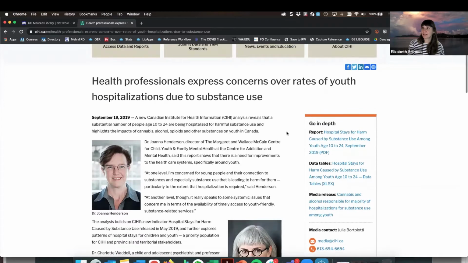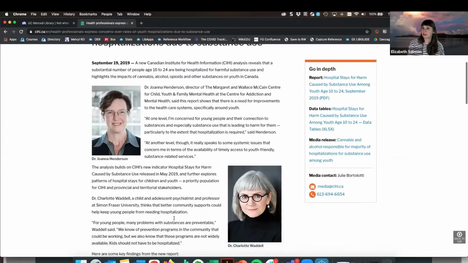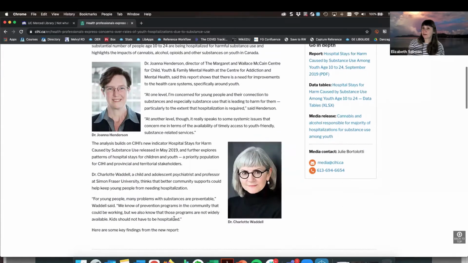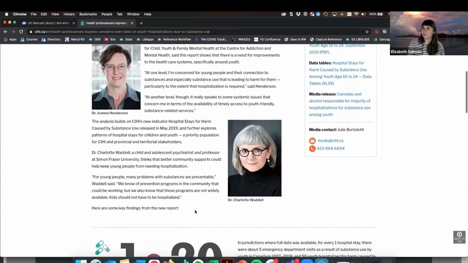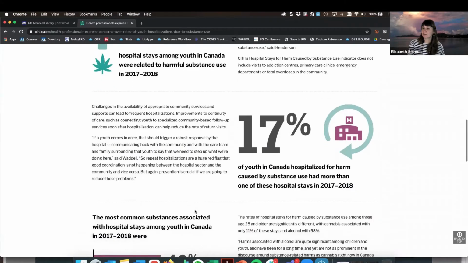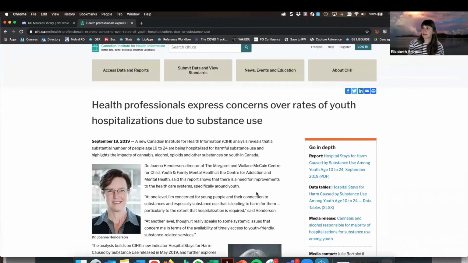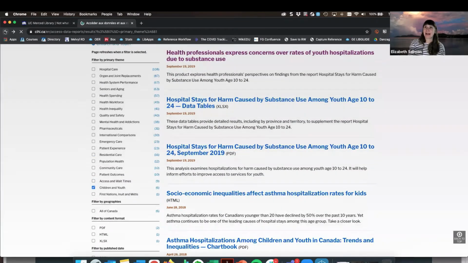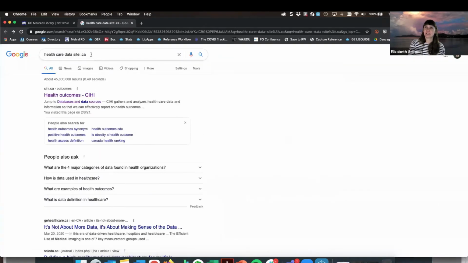In this case, I have a description of what was being collected in the research questions. There are some key findings from the report, and then over on this side, I can access those data tables. This is actually presented really nicely. That's not always the case as you go through this process. I'm just going to go back out of here to our data search.